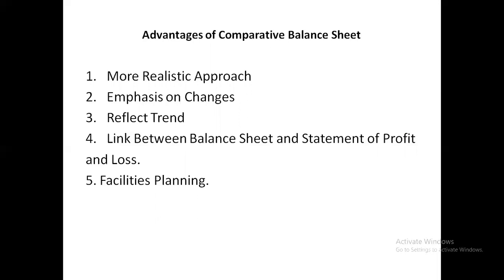It also shows the effect of business operation on its assets, liabilities and equities, and also the link between the balance sheet and the statement of profit and loss. And the last is facilitating planning. Comparative balance sheet helps determining trends of assets, equity, liability, which in turn helps in planning.